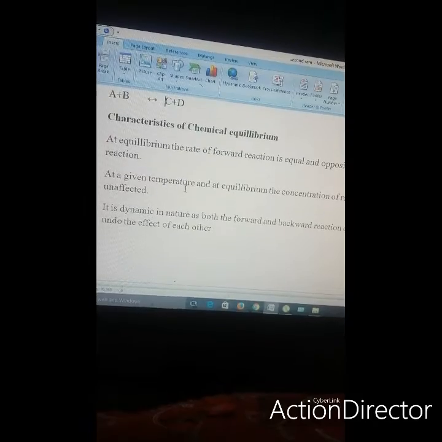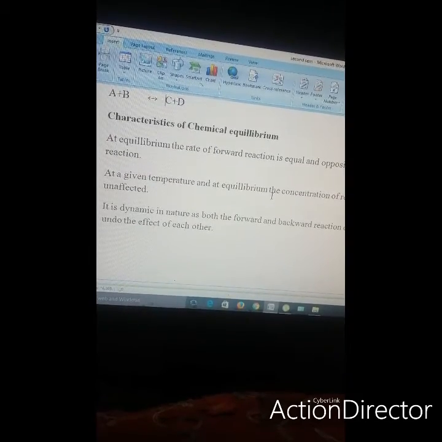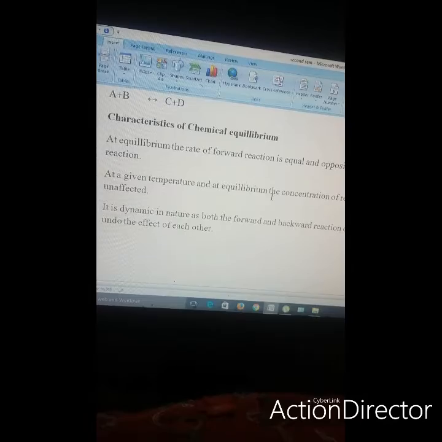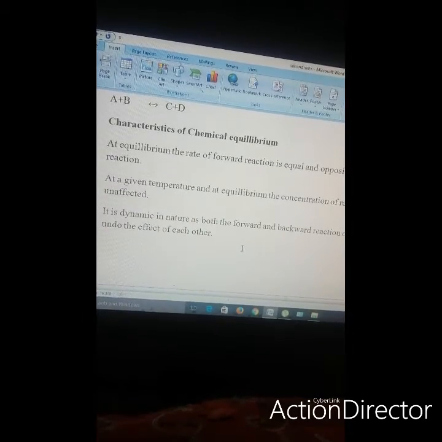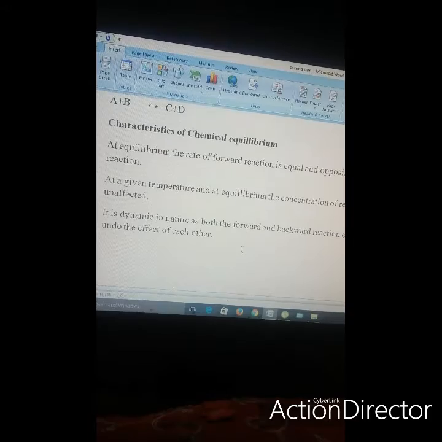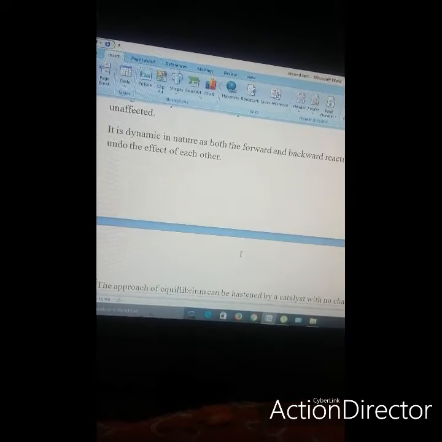At a given temperature and at equilibrium, the concentrations of reactants and products are unaffected. Chemical equilibrium is dynamic in nature, as both the forward and backward reactions occur ceaselessly, but they undo the effect of each other.